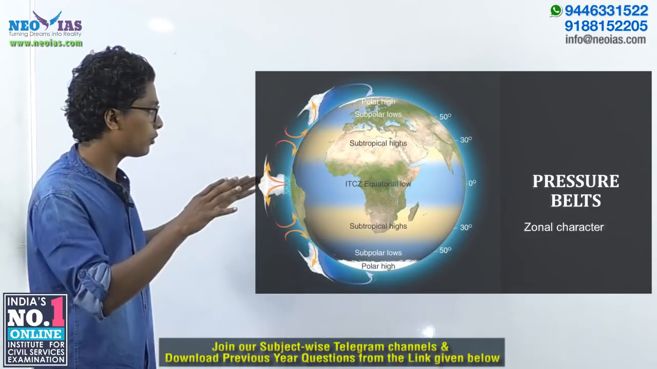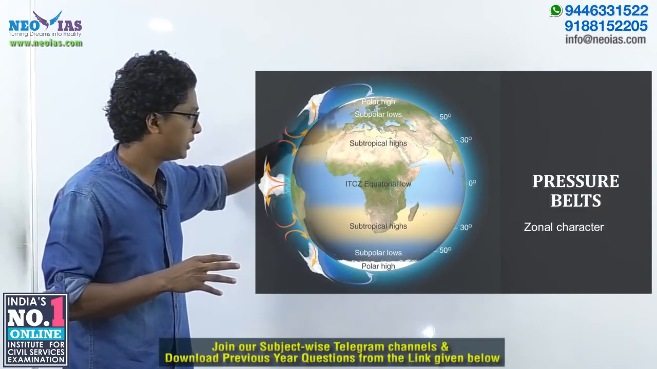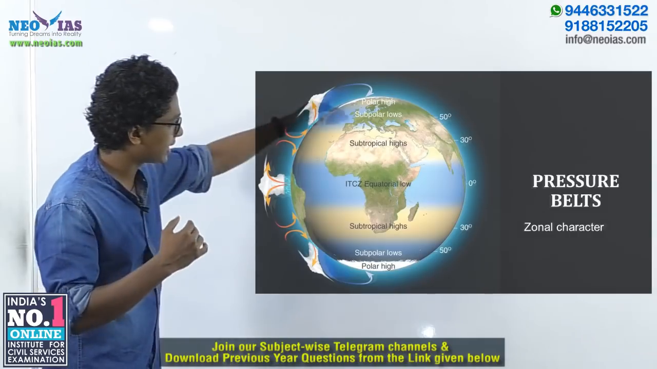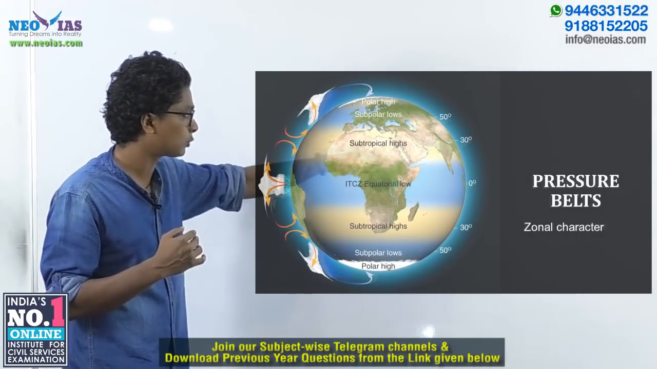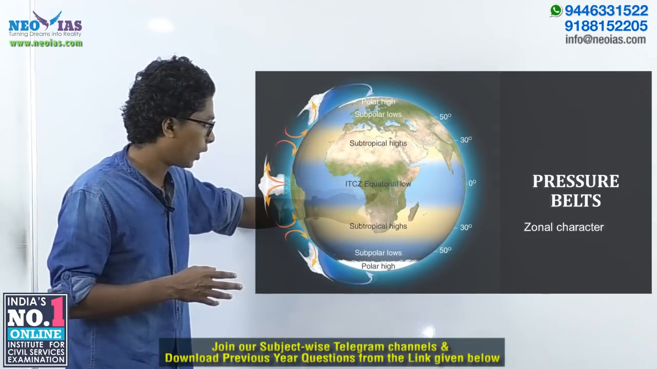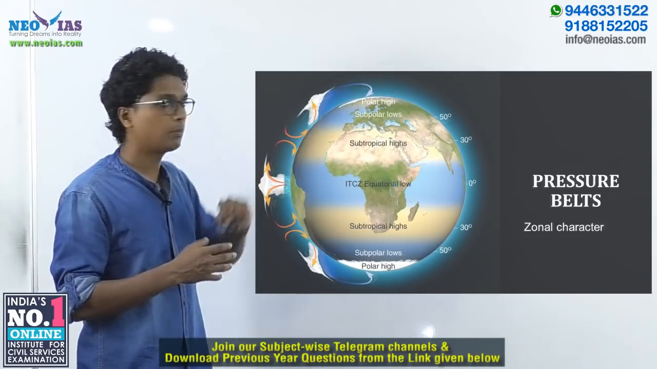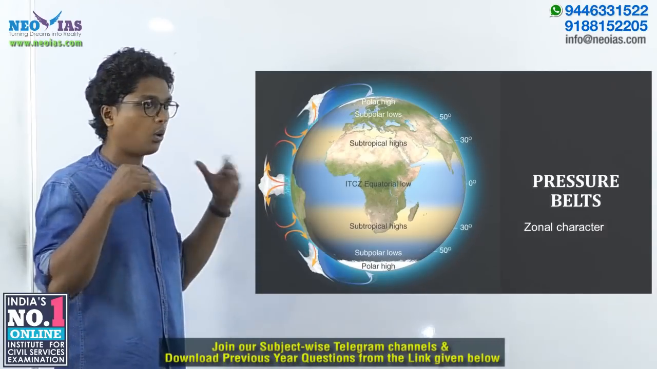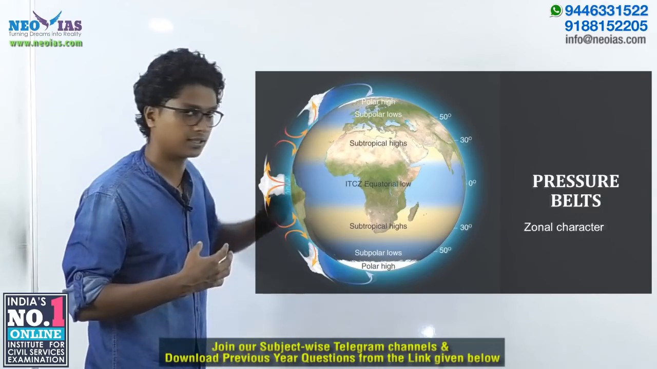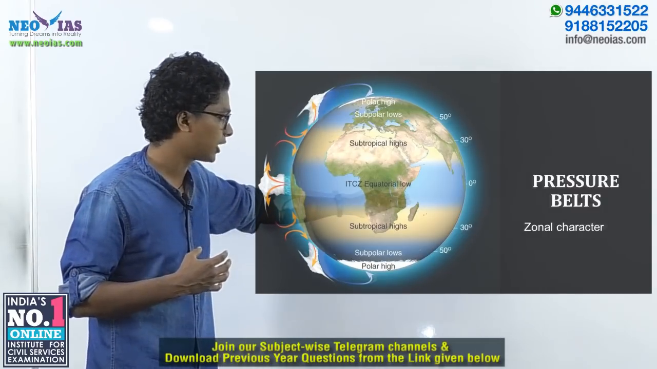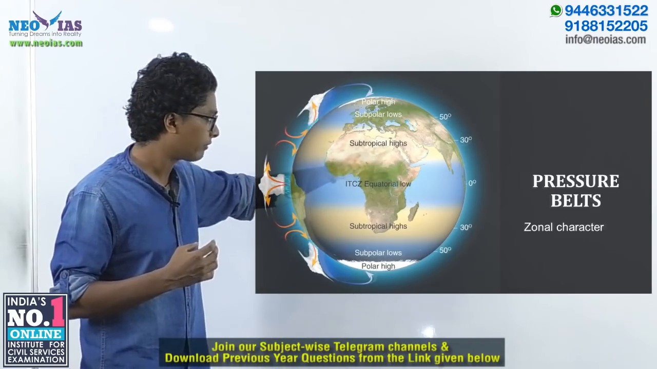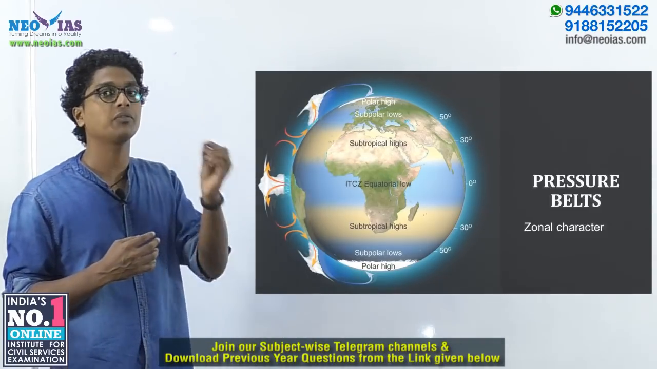Now suppose you consider the subtropical high pressure belt. On both sides, on the north side and the southern side of it, we have 2 low pressure belts, one equatorial low and another subpolar low pressure belt. So as you must have guessed, the air will move from the subtropical high to both sides, towards the subpolar low and towards the equatorial low. The winds which move towards the equatorial low from the subtropical high are called trade winds.